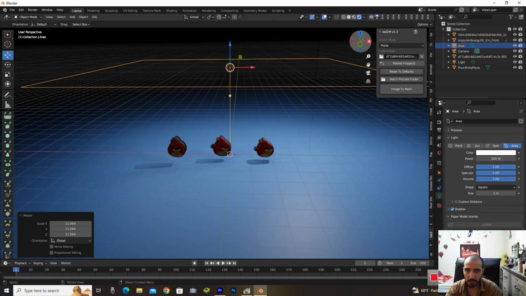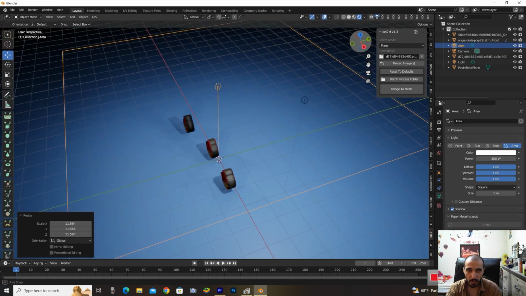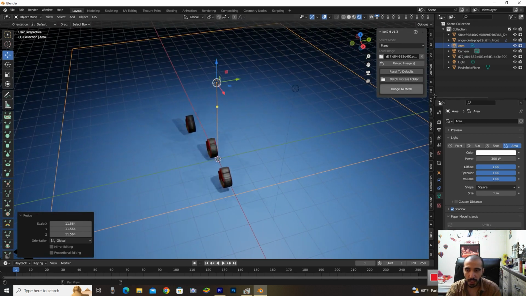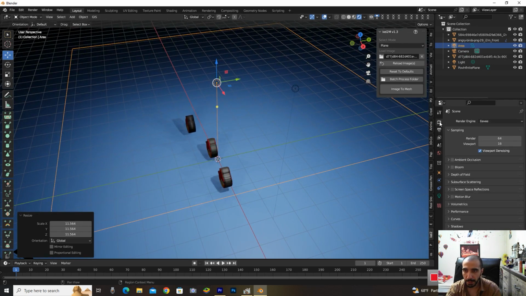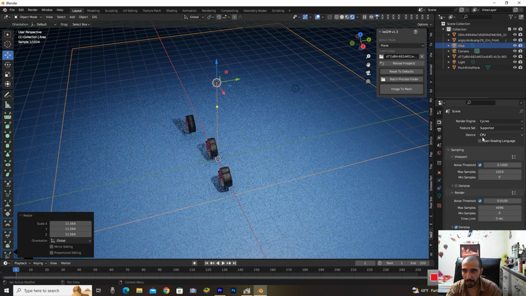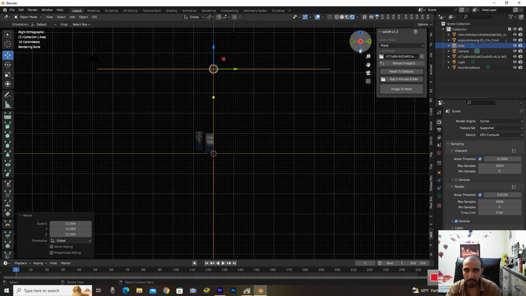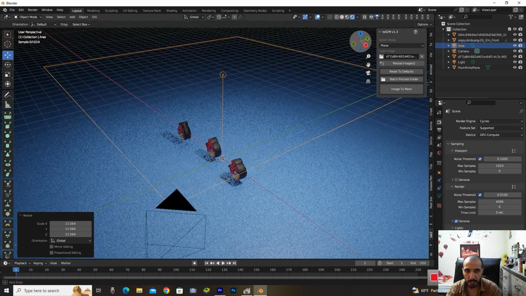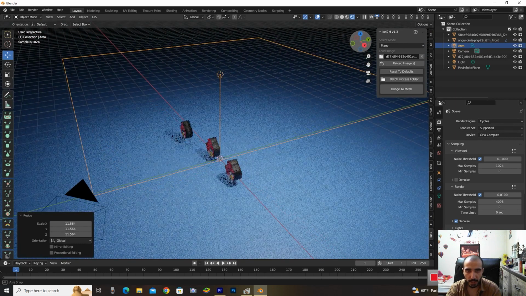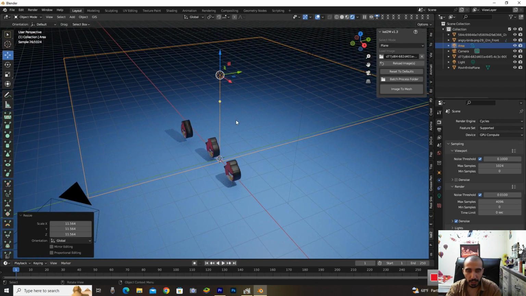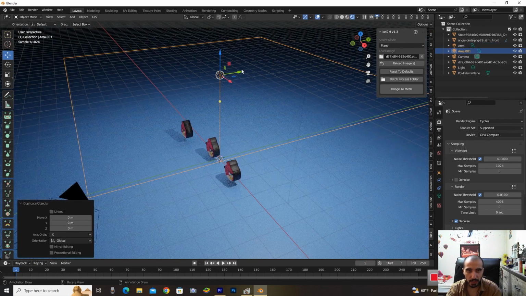Yes, like this. Very good, because I want to render this image with Cycles, yeah, like this, and change the device to GPU because it gives me a perfect image, and we need a lot of light for this render.